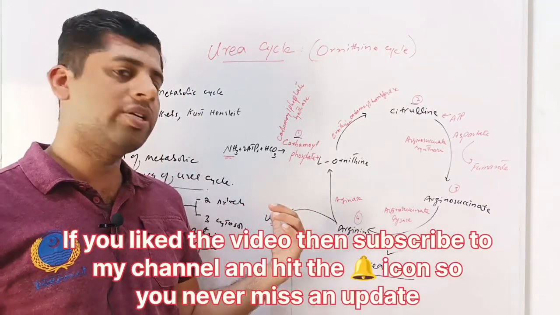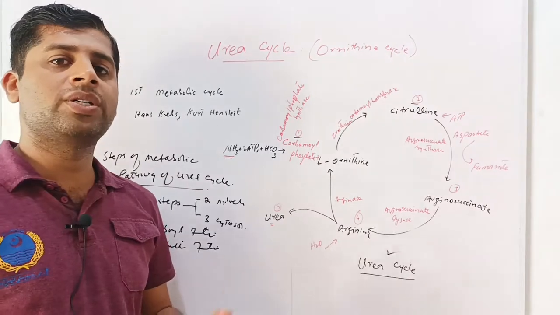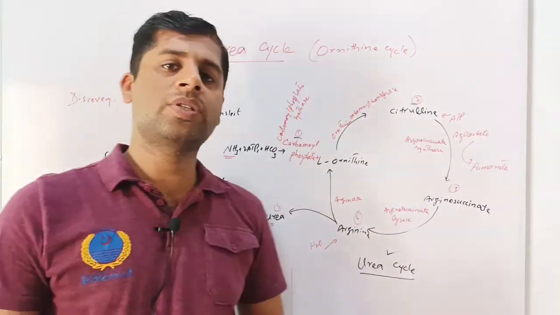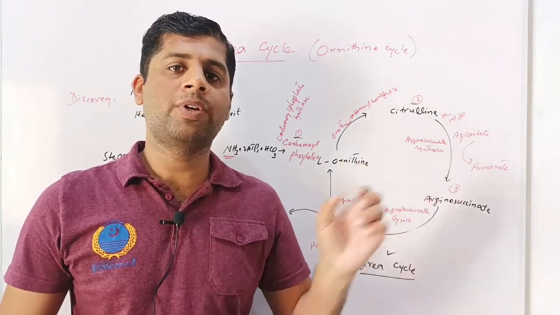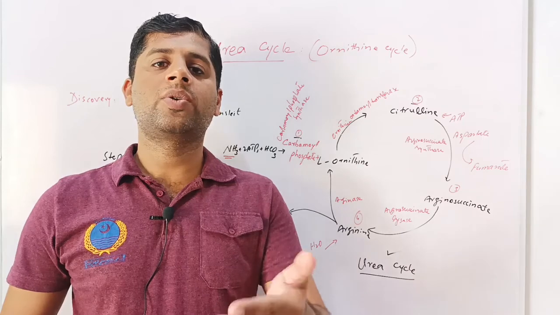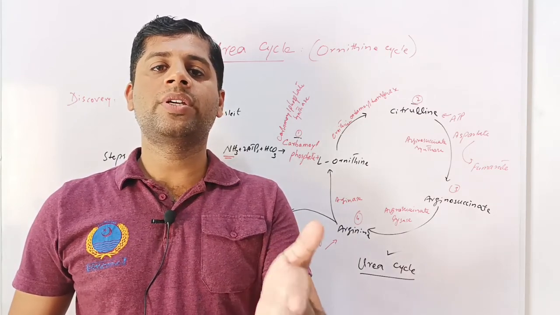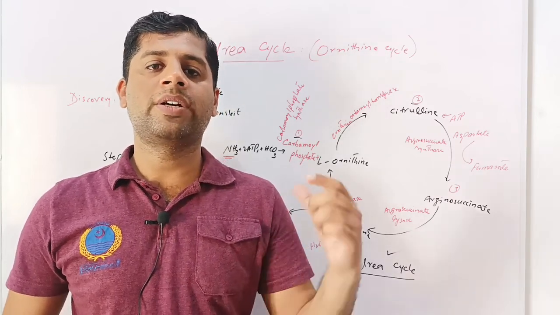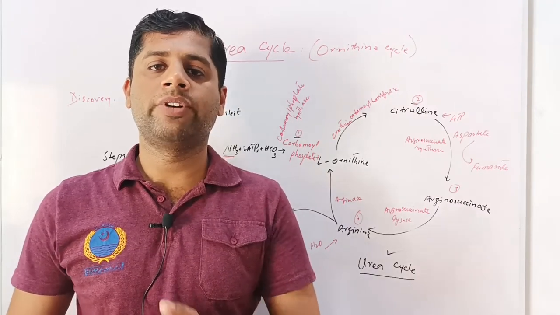This urea is then transported by the blood into the kidneys to be excreted in the form of urine. This way the urea cycle is completed. The site of all these reactions is the liver. This was all about the urea cycle. So this is the basic and most important vital metabolic pathway of the body, carried out in the liver to filter out all the nitrogenous waste produced in the body during degradation or metabolism of proteins or nucleic acids, so that the body may get rid of these harmful and toxic waste substances, and these are excreted out of the body in the form of urine.